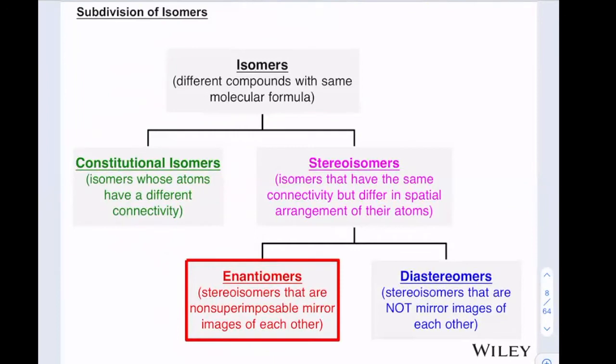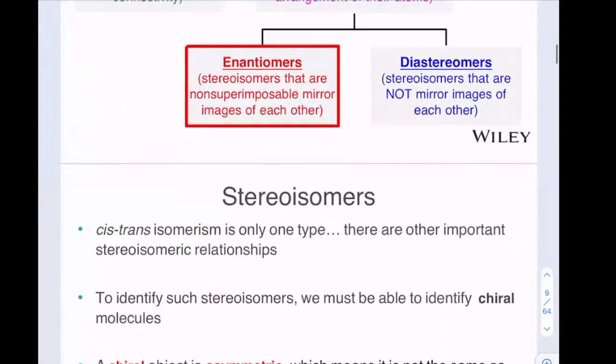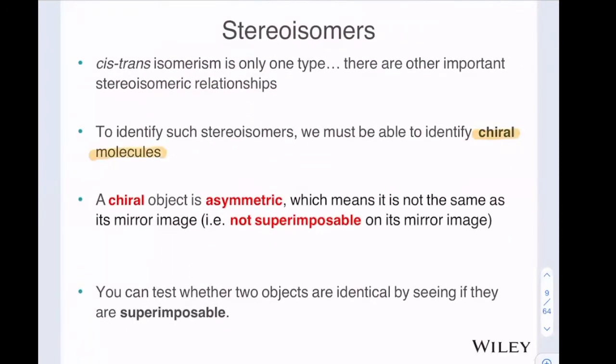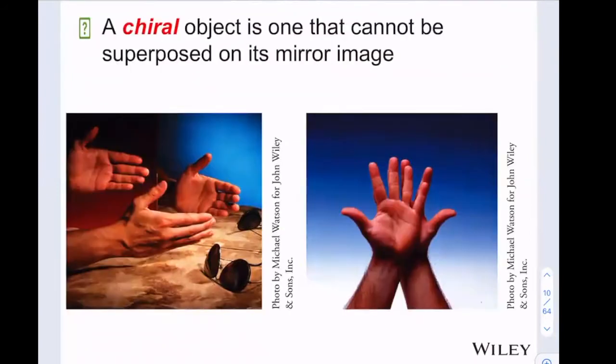So if we focus now on our description of enantiomers, we are going to be talking about chiral molecules. A chiral molecule is an object that is asymmetric, which means that it is not the same as its mirror image. The best example of this is going to be your hands. Your right hand and your left hand would be enantiomers of each other. They are non-superimposable and they are mirror images of each other. I think you can very easily see that our hands are chiral. There is no way we can superimpose them. But if we look at them, they actually are mirror images of each other.